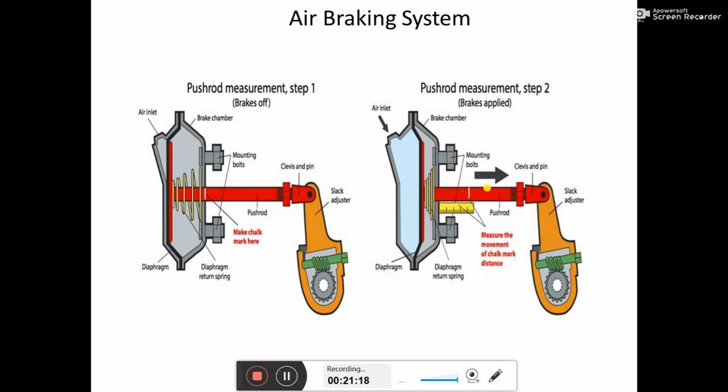So the main question is how the parking brake gets applied. This is the service brake that we apply: when the driver presses the foot pedal, air gets introduced here and the push rod gets pushed outward from the brake chamber, moving this orange color slack adjuster arm, and that way the S-shaped cam rotates. This is for the service brake purpose. But how does the parking brake get applied? For the parking brake we have a different brake chamber, normally located at the rear axles, which has two air chambers, one for the service purpose and another for the parking purpose.